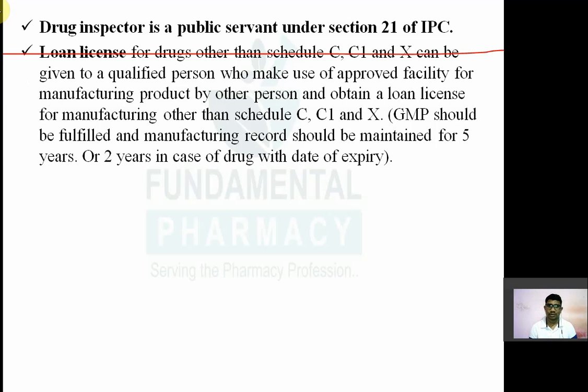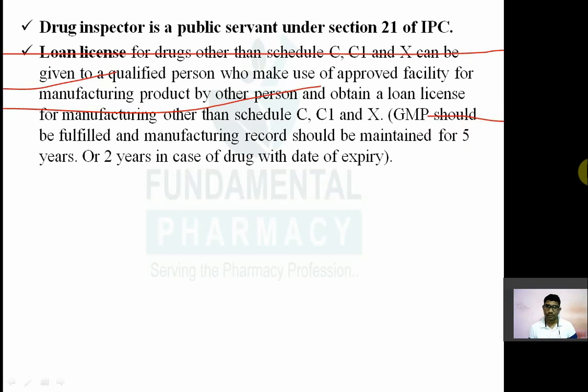Okay. Now a loan license for drugs other than those in Schedule C, C1 and X can be given to a qualified person who makes use of an approved facility for manufacturing a product from another person.